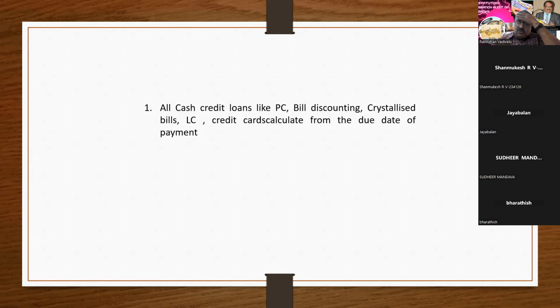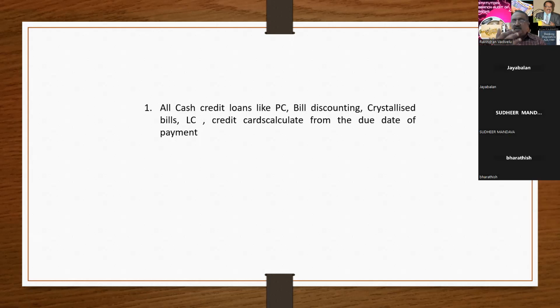With reference to forex loans, in case of PC, the packing credit loan is sanctioned based on the export order. Only when you see the export order will the packing credit loan be released. And this packing credit loan should be closed only out of export proceeds. If it is closed out of Indian rupees, then the bankers have to charge higher interest. This is the concept with reference to packing credit loan.